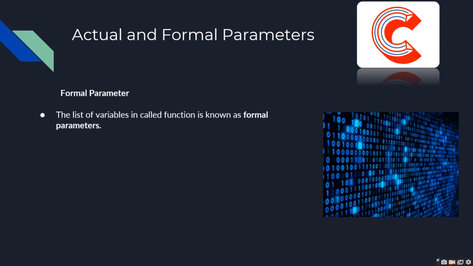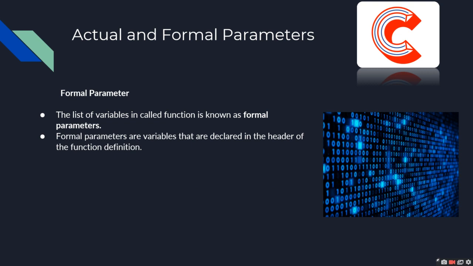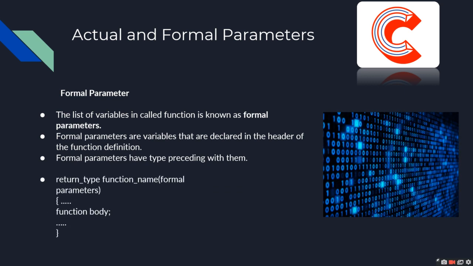Formal parameters. The list of variables in the called function is known as formal parameters. Formal parameters are variables that are declared in the header of the function definition. Formal parameters have a type preceding them. We have an example of formal parameters on the screen.